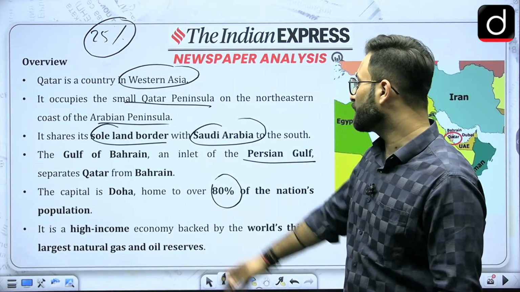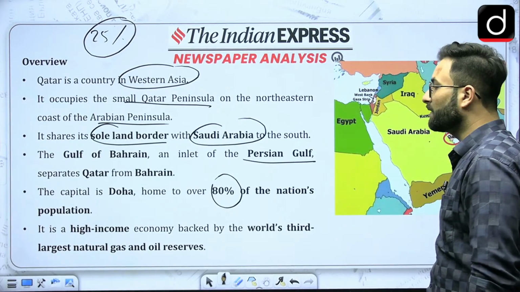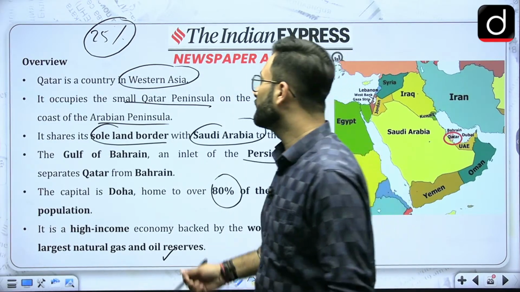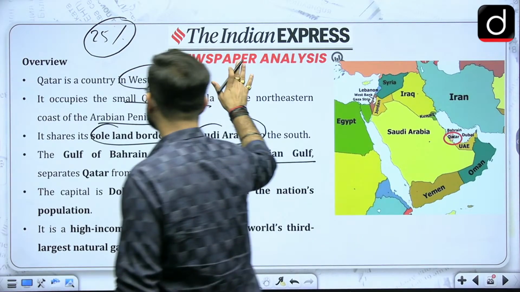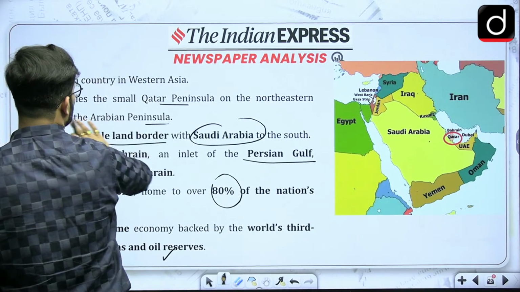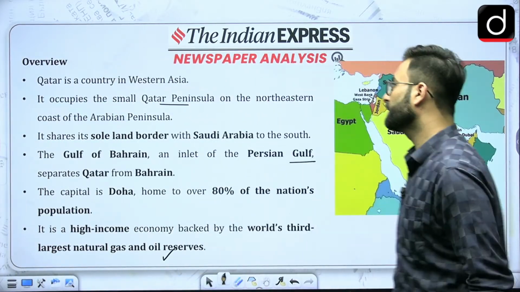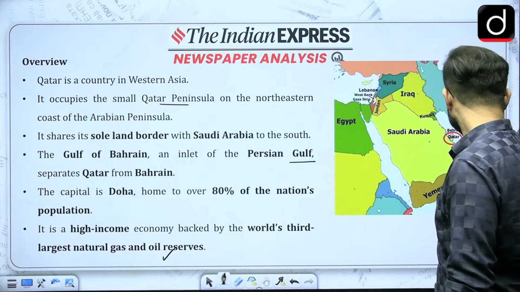It is a high income economy backed by the world's third largest natural gas and oil reserves. And when we talk about natural gas, India imports natural gas from Qatar. So that is there. So this is about Qatar. Now we can move further to the next one.